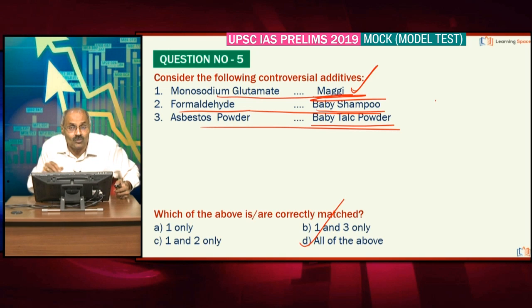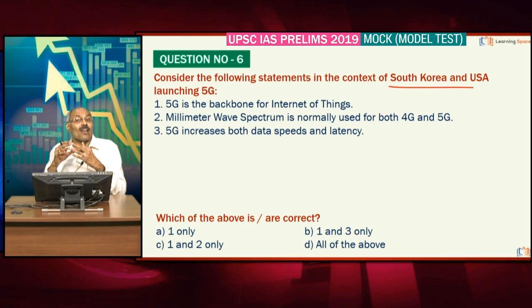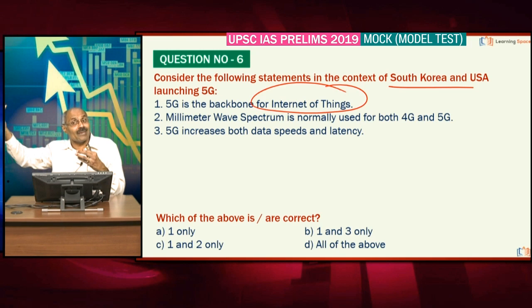This is in the news because of the recent Supreme Court decision. We already deliberated in the revision classes. Look at the next one. In the context of South Korea and the United States of America launching 5G services, right friends? 5G is the important thing. It is the backbone of Internet of Things, right friends? Various mechanical instruments will be interconnected with your smartphone. That is nothing but Internet of Things, right? So 5G is the backbone of Internet of Things.